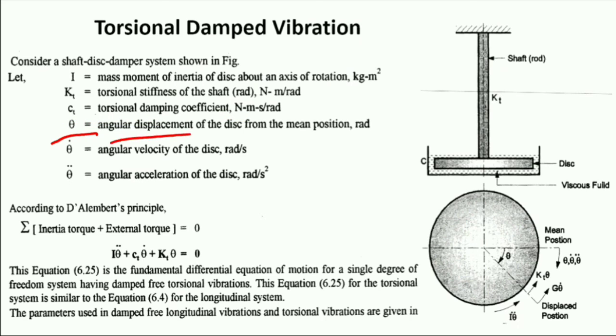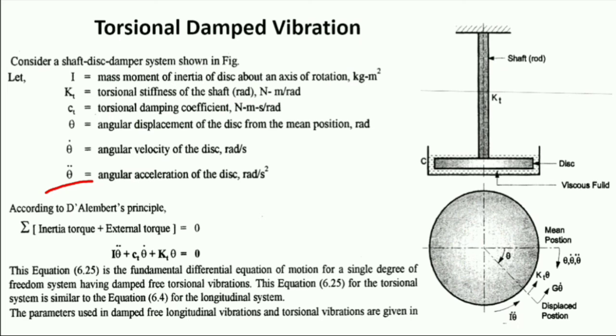Theta is the angular displacement of the disc from the mean position. Theta dot is the angular velocity of the disc in radian per second, and theta double dot is the angular acceleration of the disc in radian per second squared.